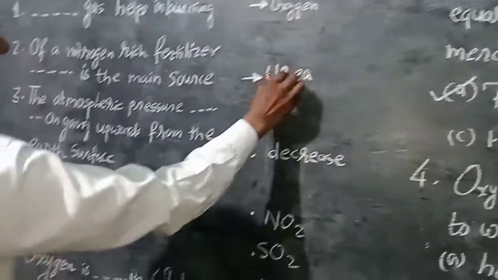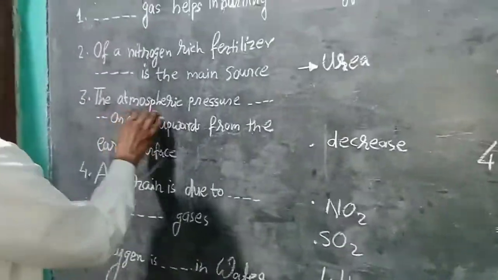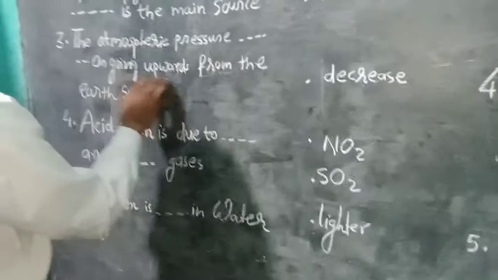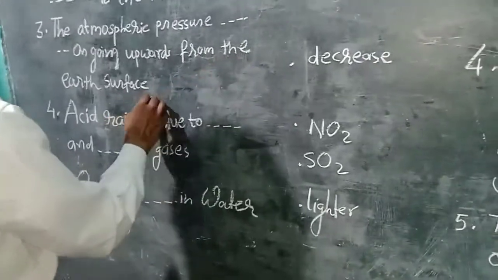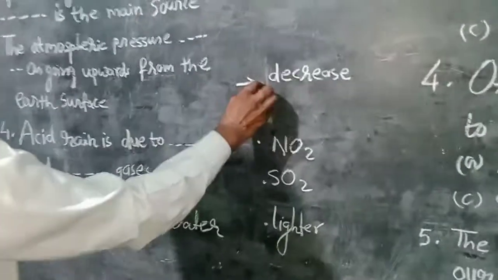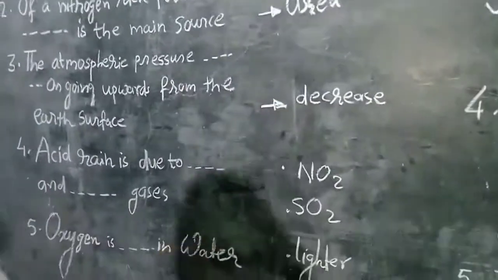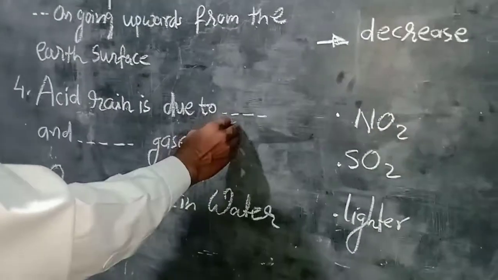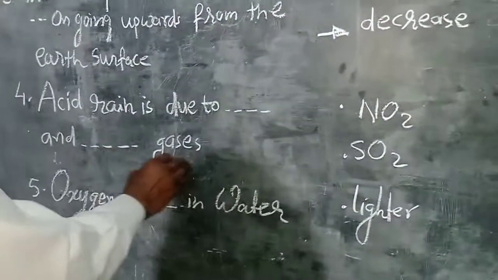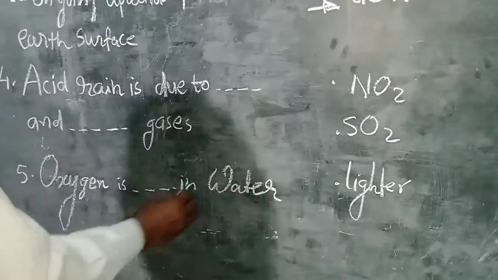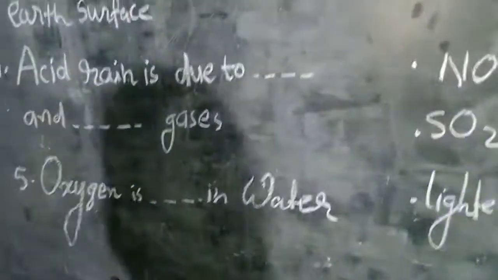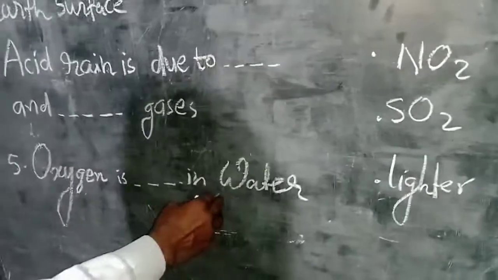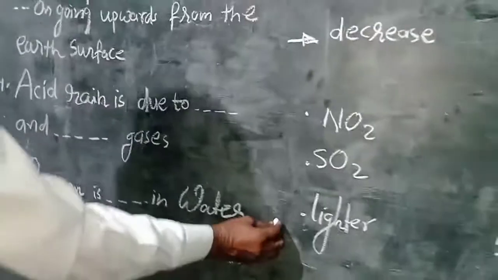The atmospheric pressure decreases on going upward from the earth's surface. Acid rain is due to nitrous oxide and sulfur oxide gases. Oxygen is lighter than water, so we fill in the blank with lighter.